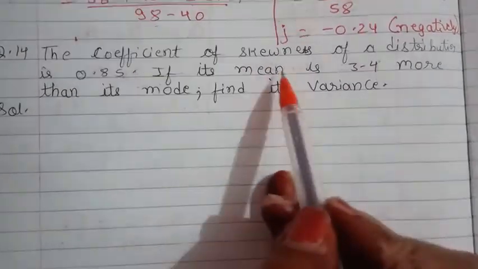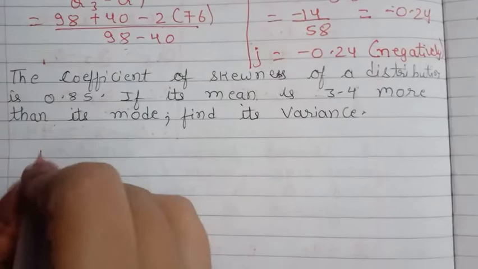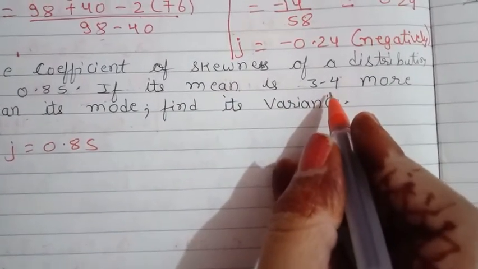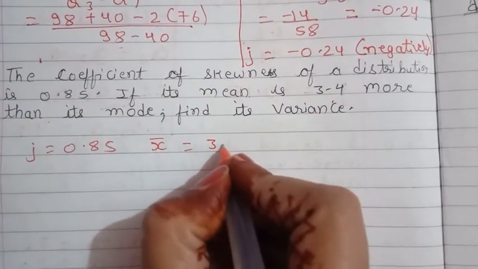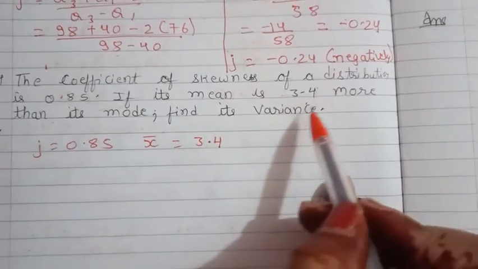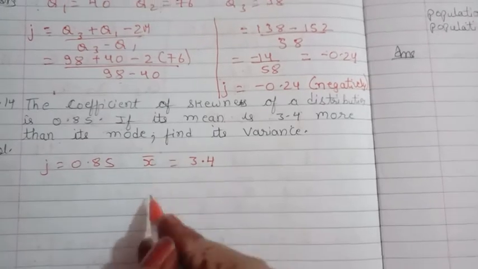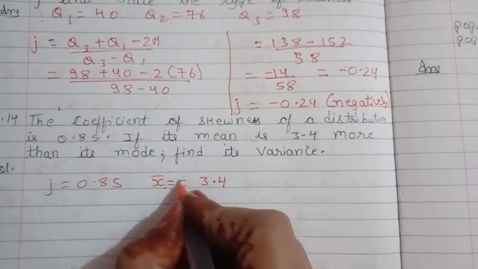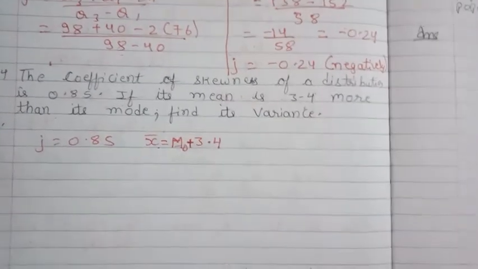Next question. The coefficient of skewness of a distribution is 0.85. Coefficient of skewness is given to us, that is J is equal to 0.85. If its mean is 3.4 more than its mode, that is x bar is equal to Mo plus 3.4.